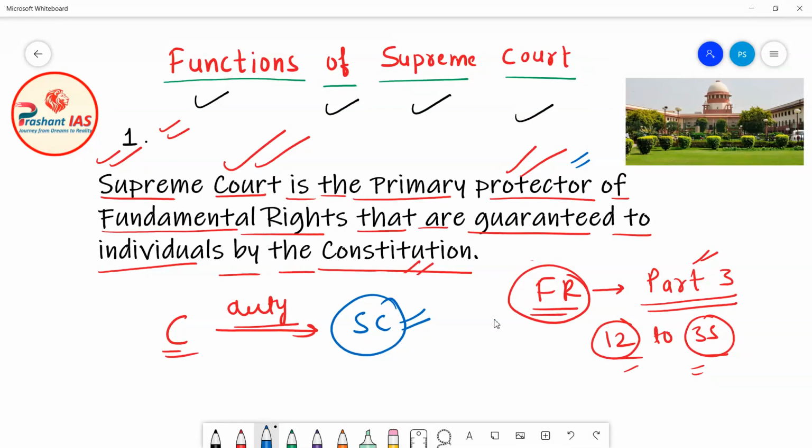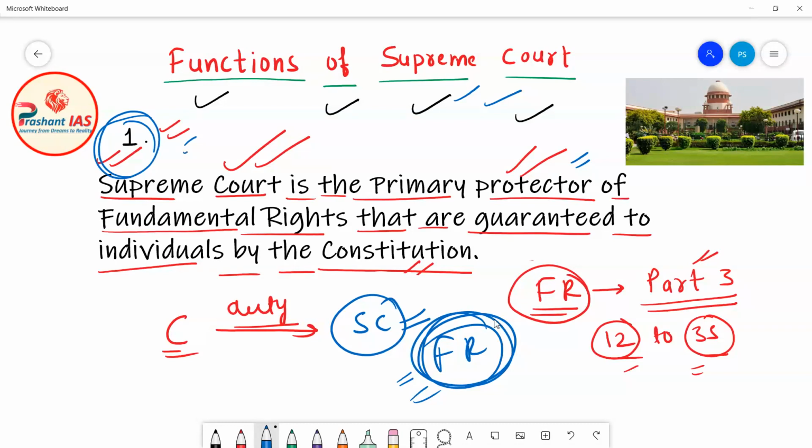Now it means that if the fundamental right of any person is violated, whether by any other individual or by the government, then this individual can directly approach the Supreme Court and file the case there. And the Supreme Court is duty bound by the Constitution of India to protect and restore the fundamental right of that person. So this is the first function of the Supreme Court of India.